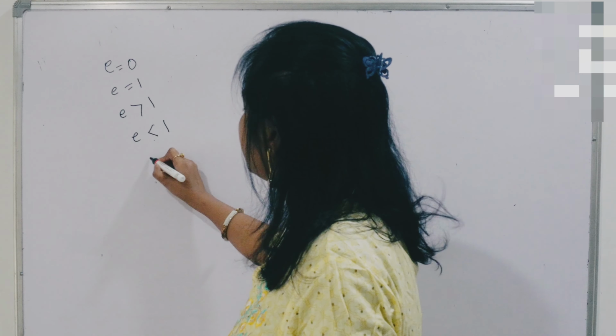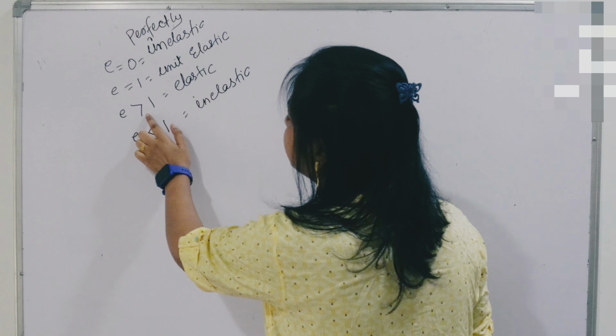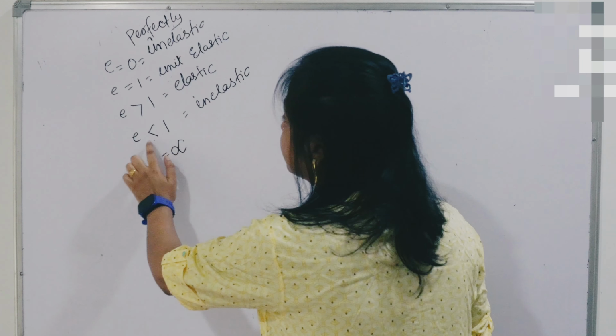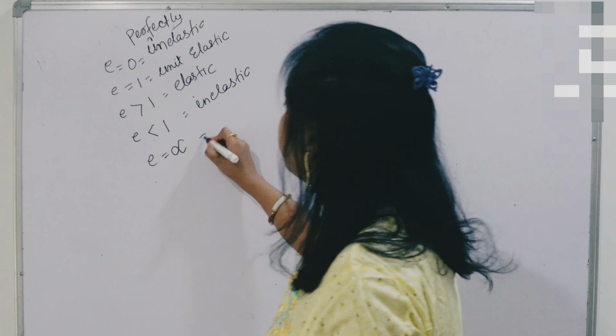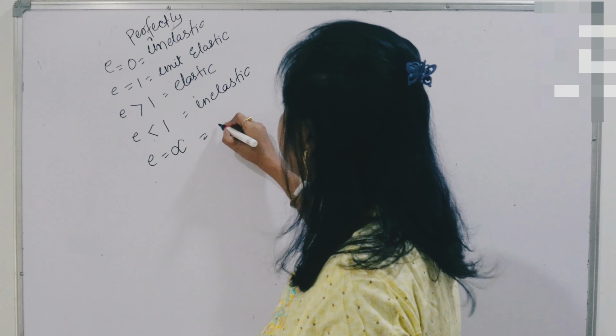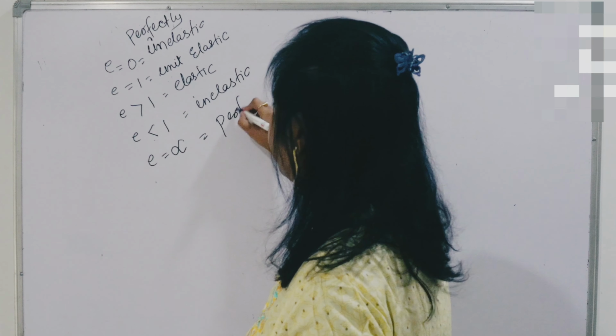E greater than 1 is called elastic. E less than 1 is called inelastic. Remember, what is elastic and what is perfectly inelastic is different. Perfectly inelastic is E equals 0, elastic is E greater than 1, inelastic is E less than 1, whereas E equal to infinity is perfectly elastic.